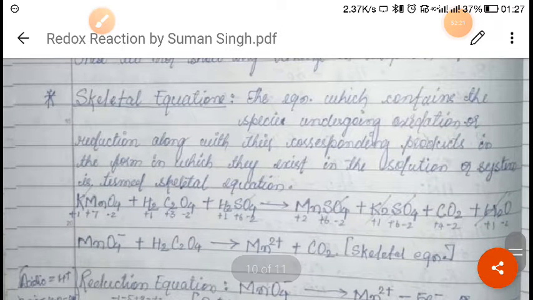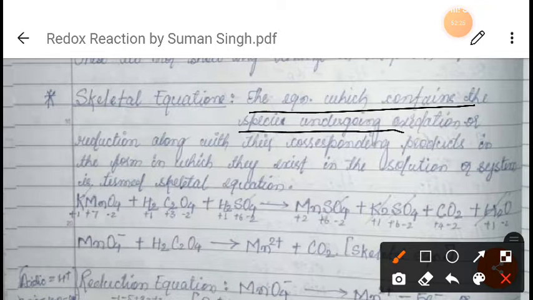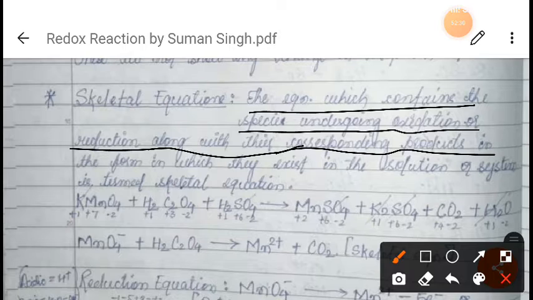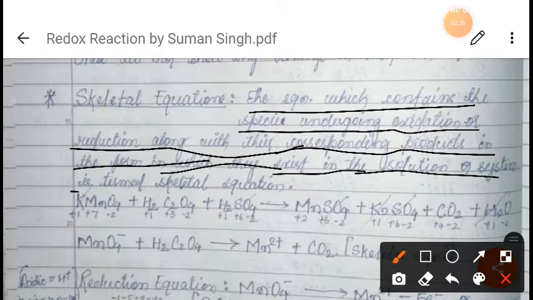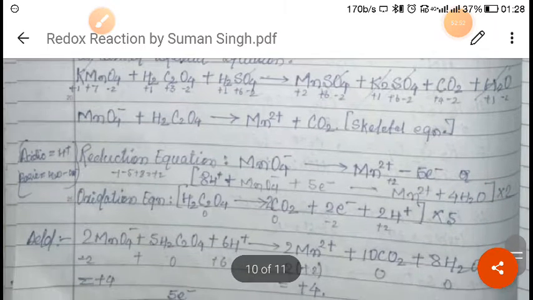Now skeletal equation. So what is a skeletal equation? This is an equation which contains the species undergoing oxidation or reduction along with their corresponding products, in the form in which they exist in the solution or system. So a skeletal equation is basically an equation in which the species undergo oxidation as well as reduction, in their corresponding products. So we will see how to balance the chemical equation.